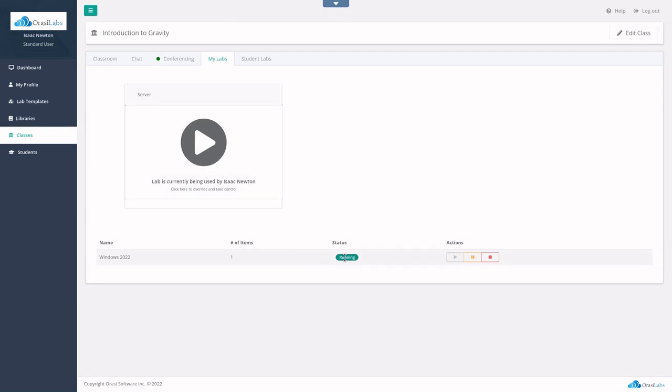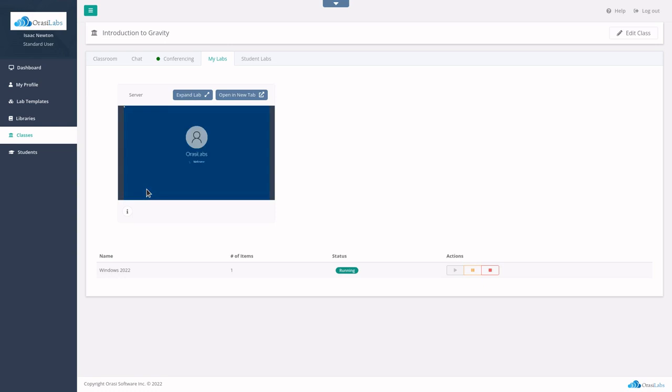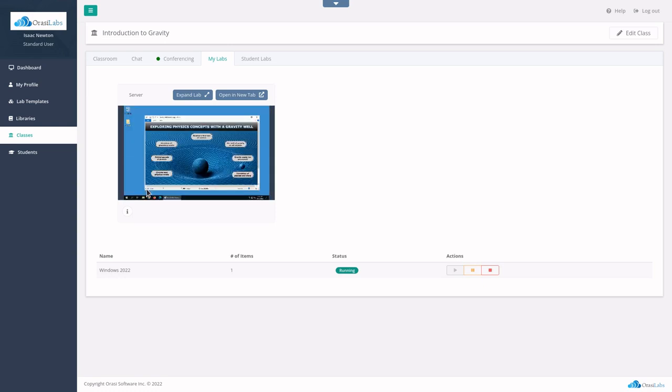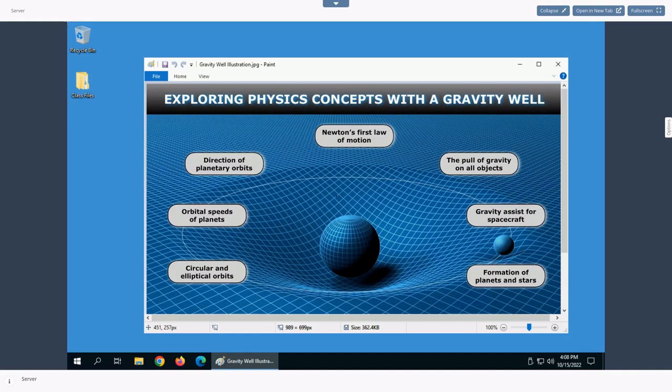To start the instructional portion of the class, the instructor would most likely teach from their own copy of the class lab. In most cases, the instructor's lab is identical to the student's lab so that every mouse click is the same for everyone. The instructor lab can also have additional software or presentation material to aid in the delivery of the class.